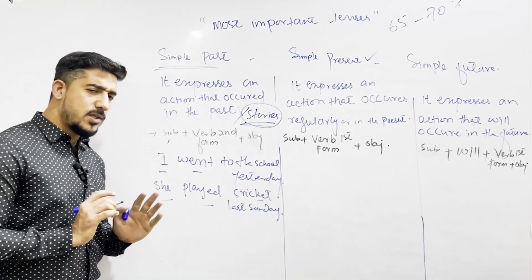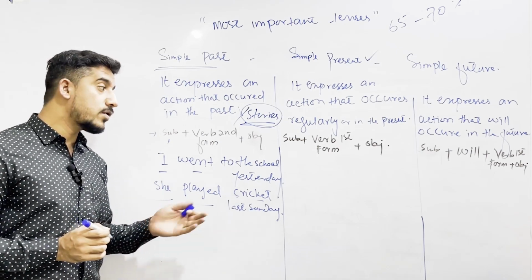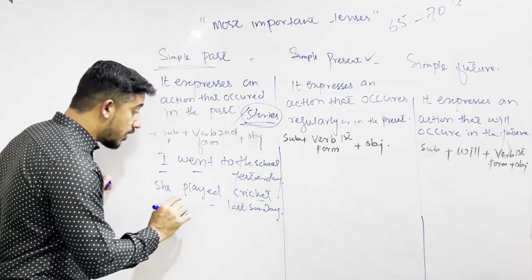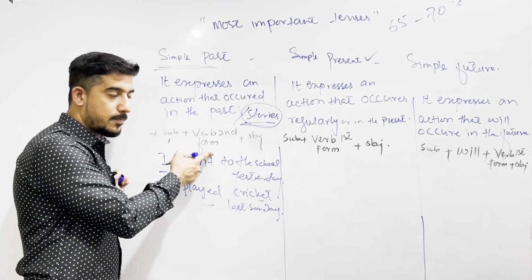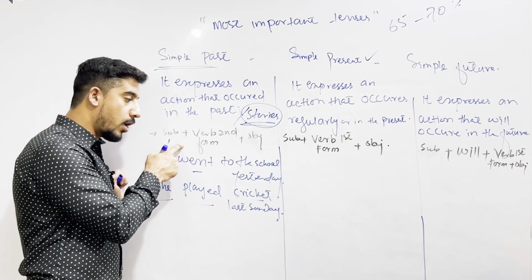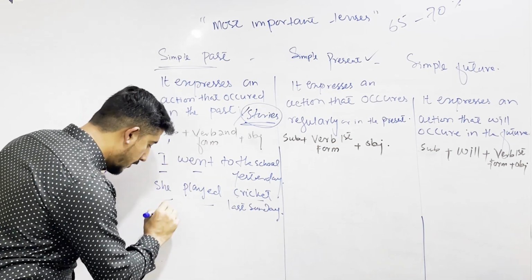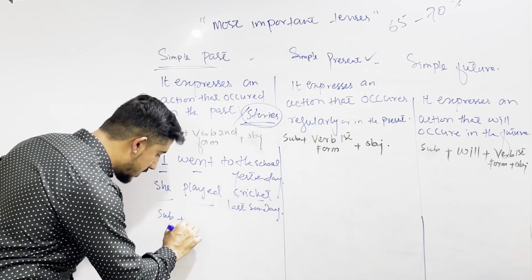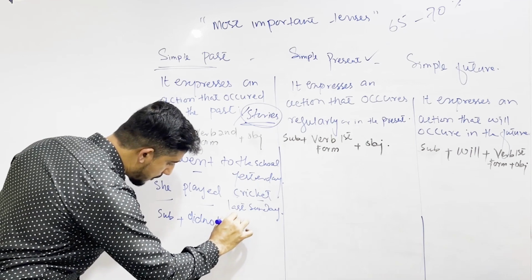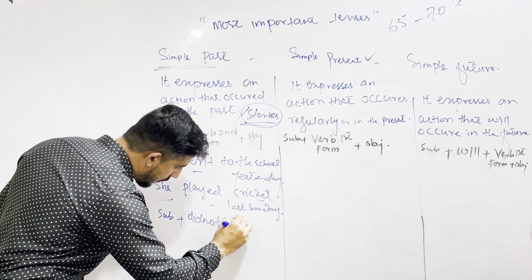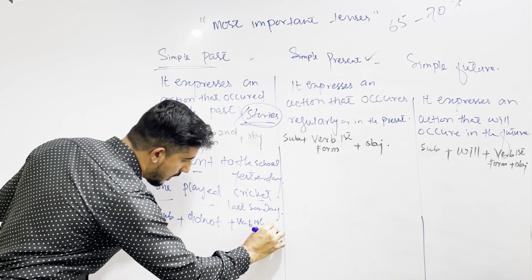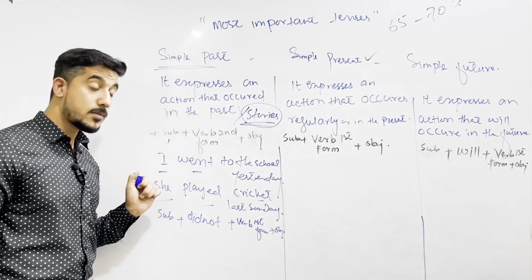Now, many students are confused, sir, how to use the negative structure for it. If you are using the negative, then you should use did not here. Before the main verb, after the subject, you have to use did not, and then you should use the first form of the verb. For example, subject plus did not plus verb, which one form? First form, plus object.